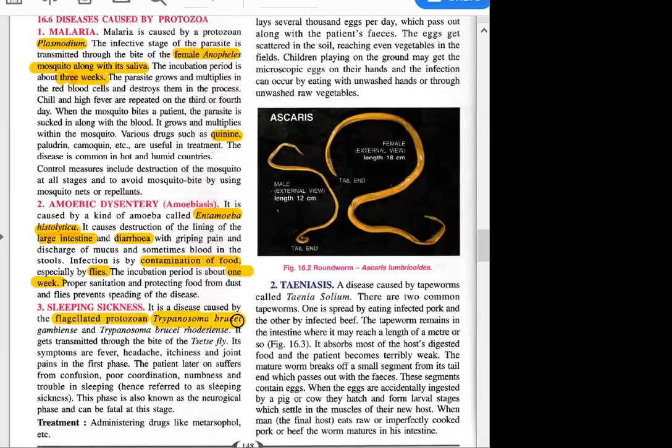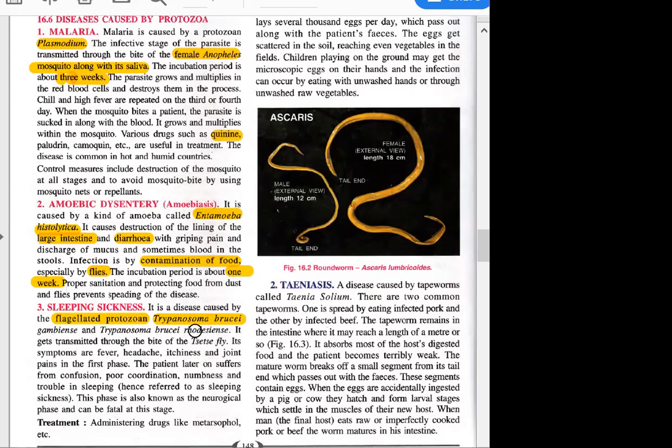Trypanosoma brucei gambiense, or Trypanosoma gambiense, is the full subspecies. Or we also call it Trypanosoma brucei rhodesiense. So we call it Trypanosoma gambiense or Trypanosoma rhodesiense.